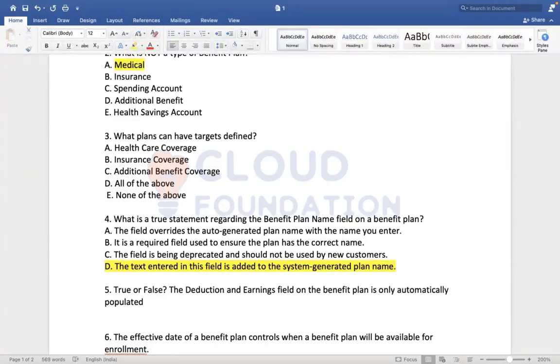Is it true? If you're creating a benefit plan, will earning and deduction be automatically available or defaulted? False. The payroll team has to configure that first. Correct. You cannot configure it directly from the plan. Excellent.